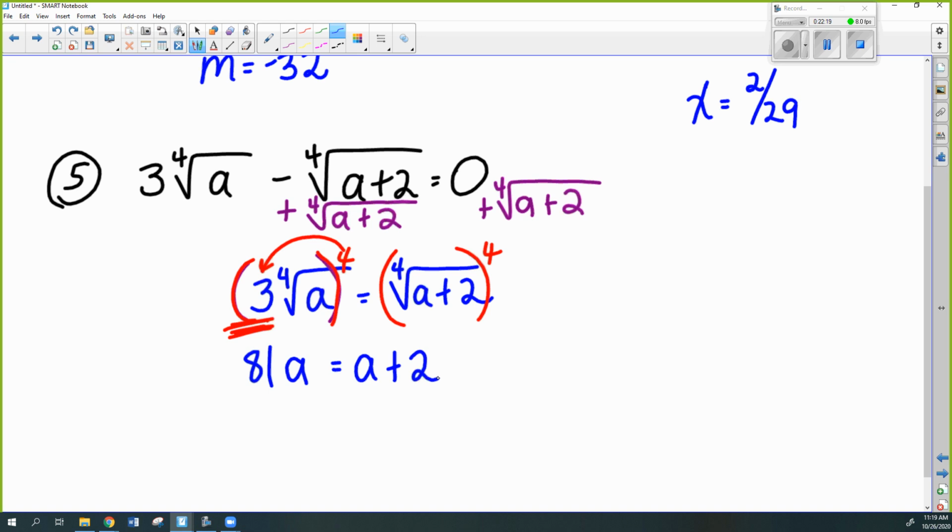Yes, Janelle. Very good. All right, and then make sure that if it's a fraction, you reduce that fraction. And then I want to know if I have to check this thing.